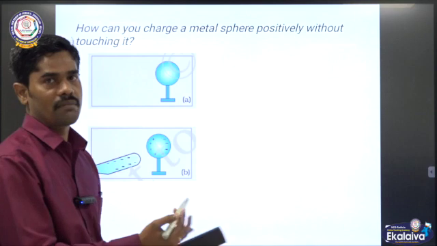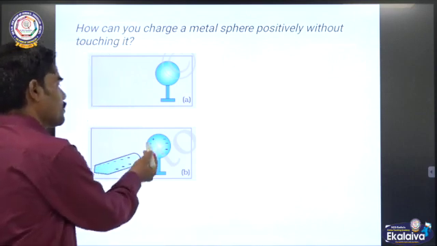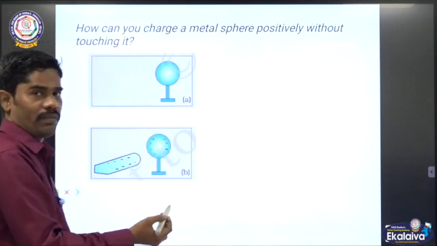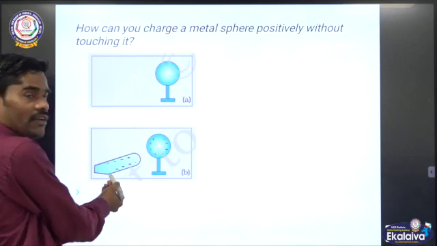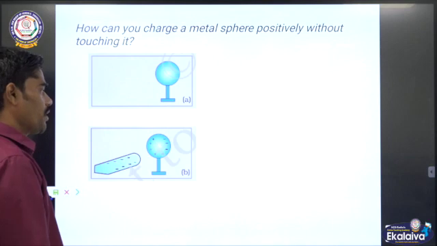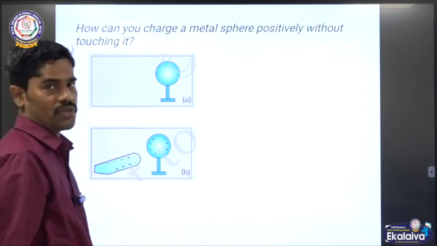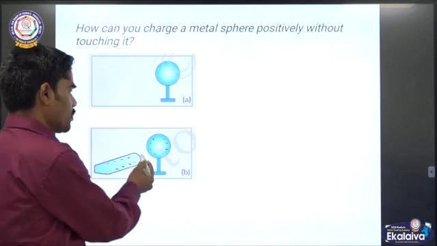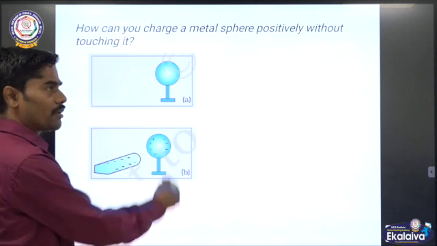Due to this attraction and repulsion concept, this sphere will acquire positive charge nearer to the negatively charged rod, then the opposite side of the sphere will get negative charge due to repulsion. Here it is due to attraction, here it is due to repulsion.